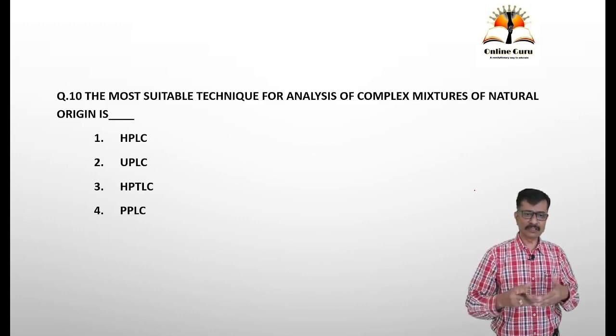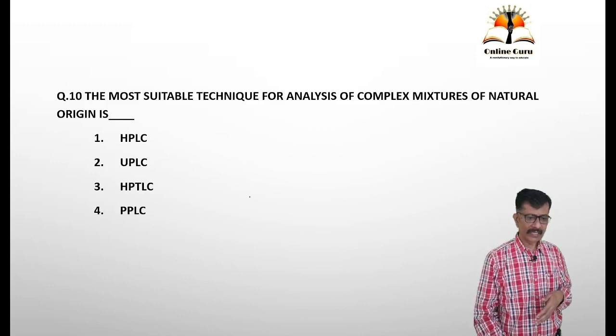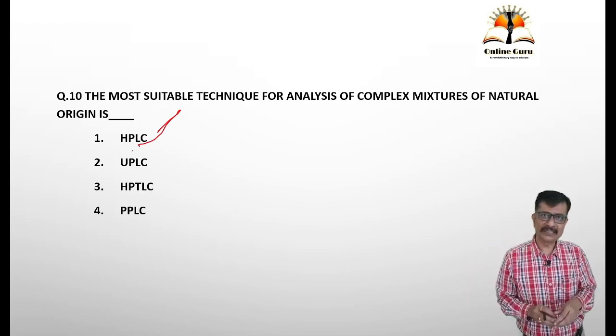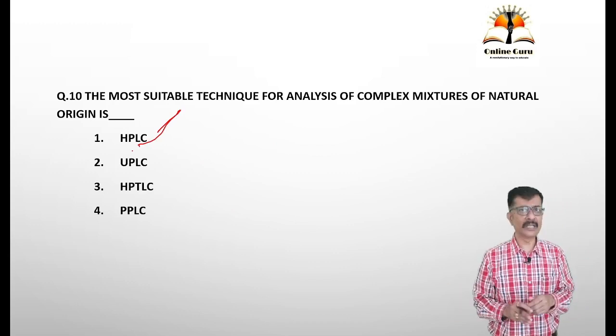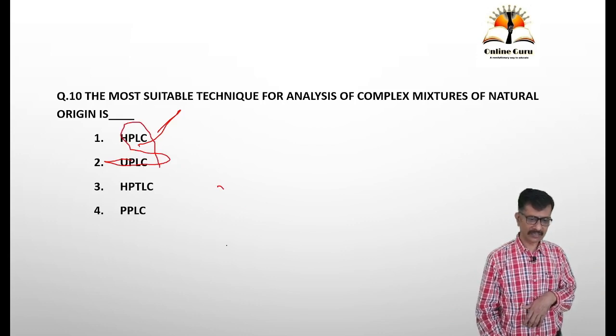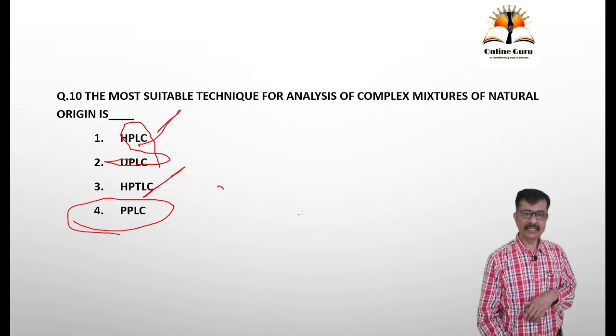When it is a natural source, we don't know the content of it, so we can't go for HPLC, because if there is something that could irreversibly bind with HPLC columns, it may destroy the column. The UPLC is based on a similar technique, so again, these both techniques are not used. PPLC, there is no technique like PPLC, whereas in HPTLC the plates are used.